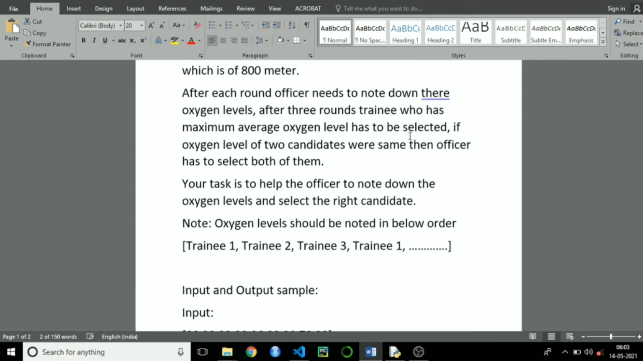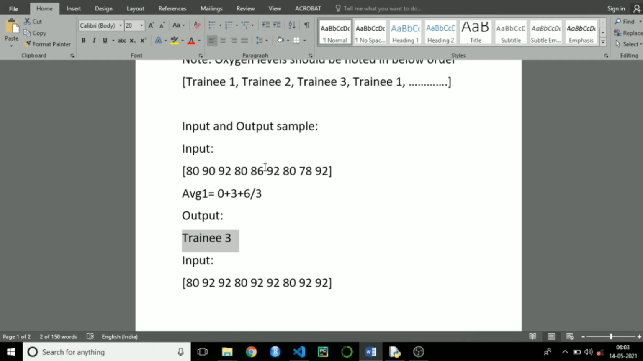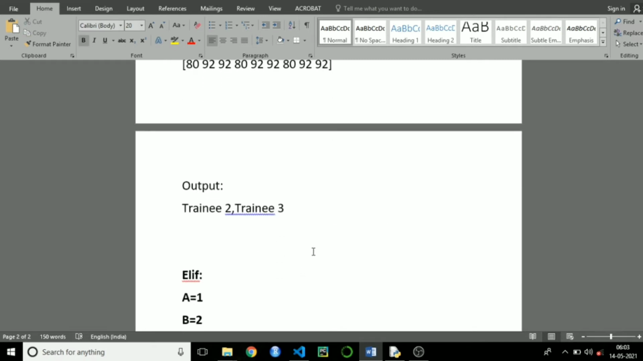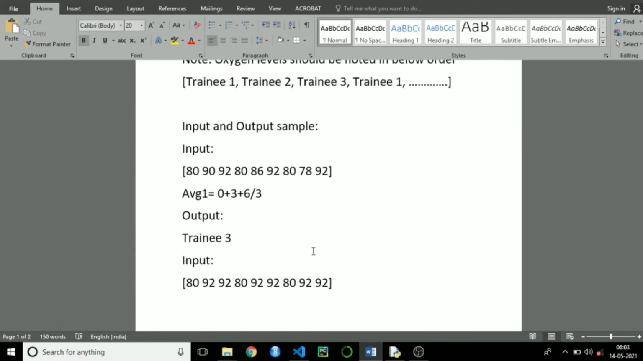They have also given if oxygen levels of two candidates were same, then officer has to select both of them. You can clearly see in this second example, it is printing trainee 2 and trainee 3. By seeing this, you should realize that trainee 2 and trainee 3 have same oxygen level. If trainee 2 and trainee 3 have same oxygen level, then you need to print both the trainee names. If trainee 1, trainee 2 and trainee 3, all 3 of them have the same oxygen level, you need to print 3 names here, trainee 1, trainee 2, trainee 3. I think you have understood the explanation.